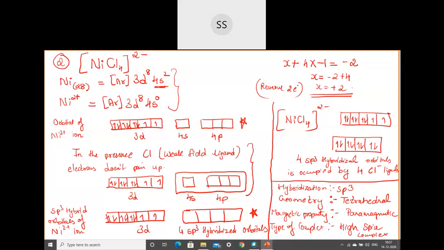I hope everyone is able to follow this part. Did you all understand how to work out, how to explain the complex using VBT? Could you all reply, students, and tell me whether you have understood the whole concept of the explanation? If you want, I can work out one more problem.